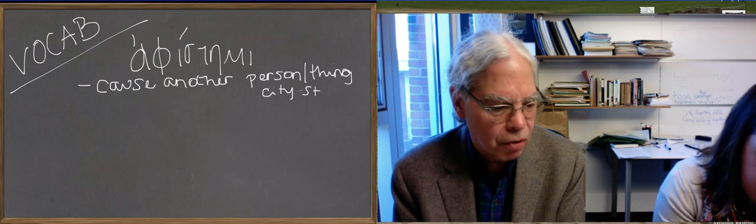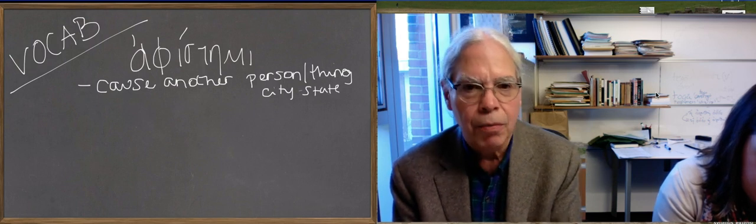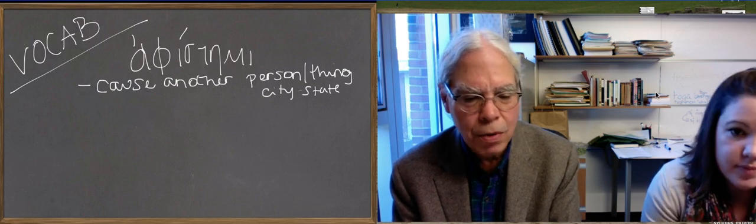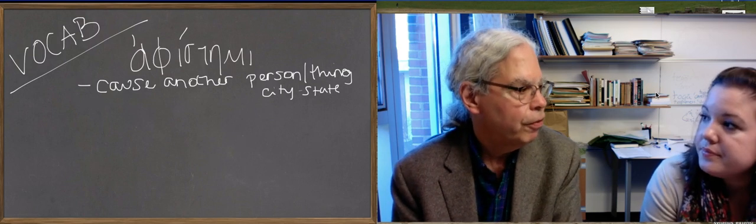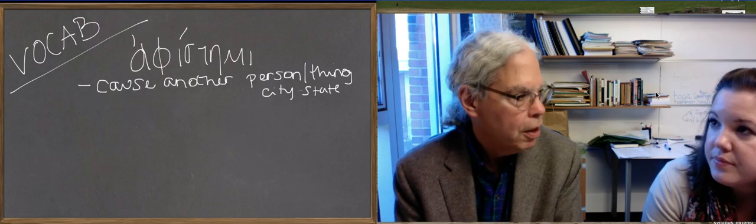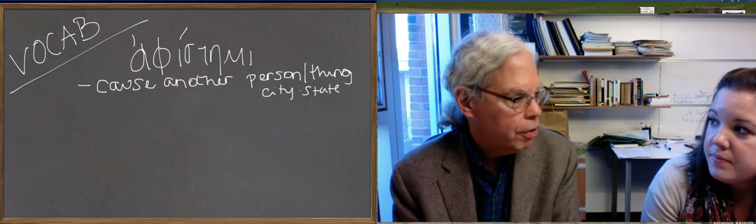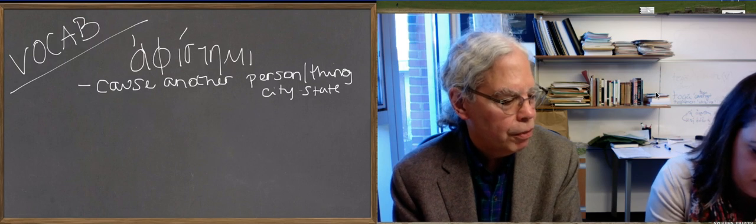So it's a transitive verb, okay? It takes a direct object. We would think that we wouldn't have such a problem, but the way you say revolt in our sense of the word is with the intransitive forms. Remember, this is a compound of histeme, which in the middle is intransitive, and the second aorist has the intransitive meaning, and that means just revolt in our sense of the word.